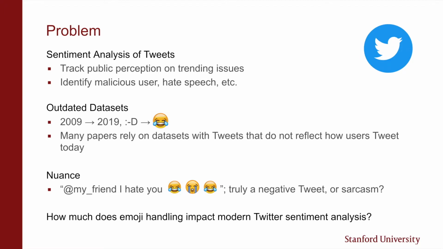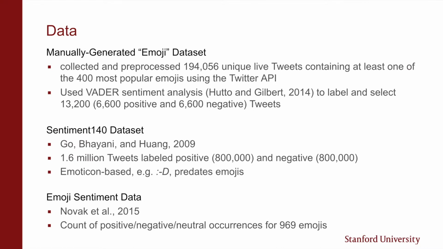So the chief question we asked ourselves was, how much does emoji handling impact modern Twitter sentiment analysis? To answer this question, ideally we would use a fully labeled data set of modern tweets. However, the publicly available data sets are almost 10 years old and do not contain emojis or emoji handling. So what we did was manually collect almost 200,000 tweets that contained emojis and then use the sentiment analysis algorithm Vader to label and classify each of these tweets.